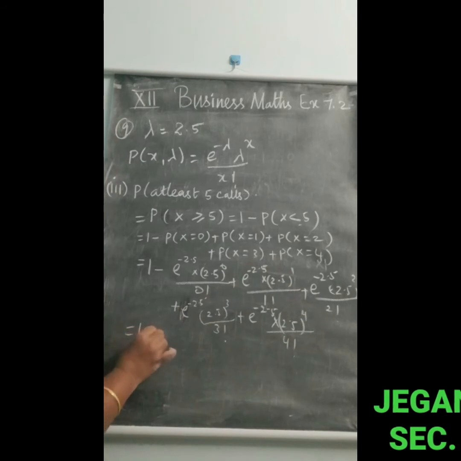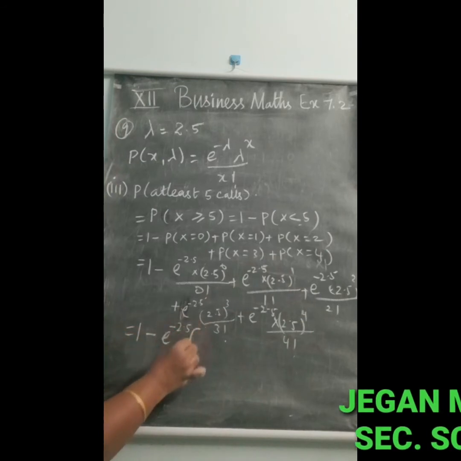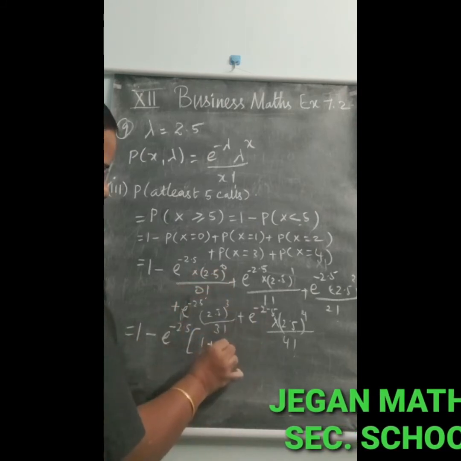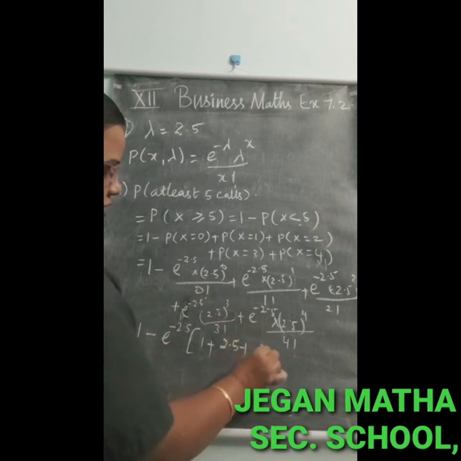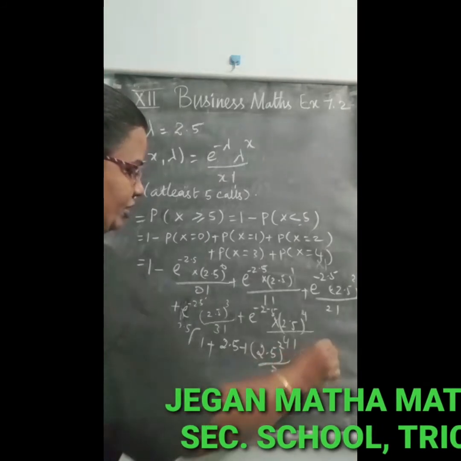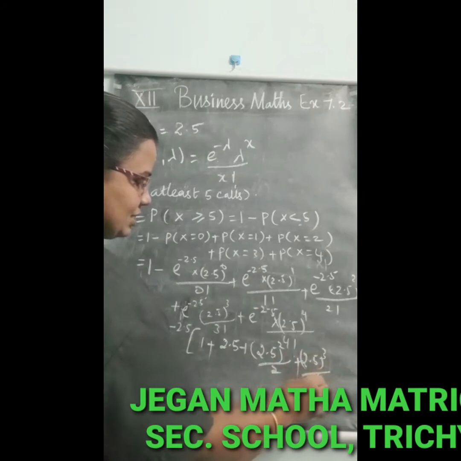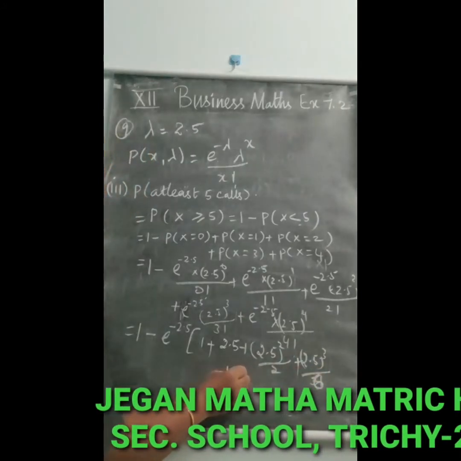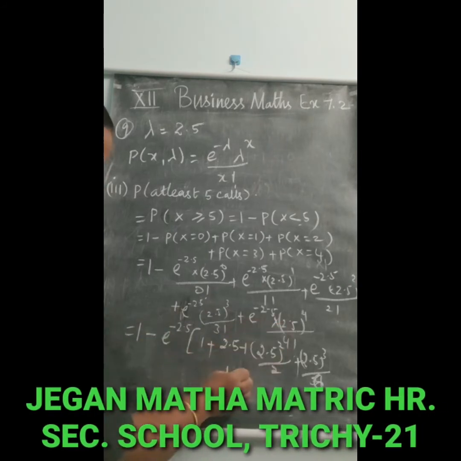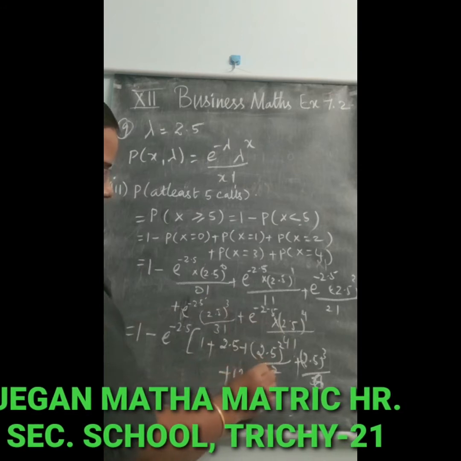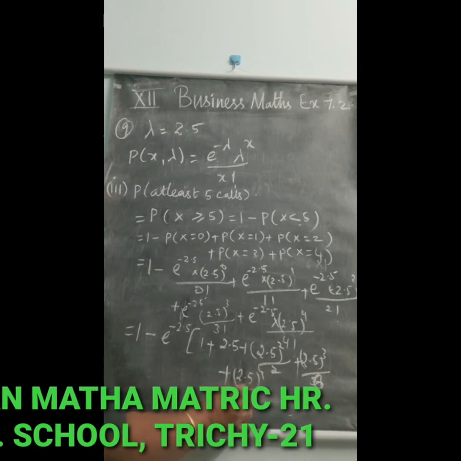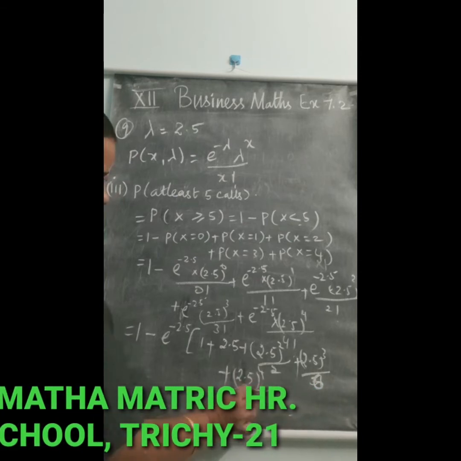Now you have to take minus e power minus 2.5 as common. We will get 1 only there. So 1 plus 2.5 plus 2.5 the whole square divided by 2, plus 2.5 the whole power 3 divided by 3 factorial, that is 6, 3 2s are 6, plus 2.5 power 4 divided by 4 into 3 into 2, so 4 3s are 12, 12 2s are 24.